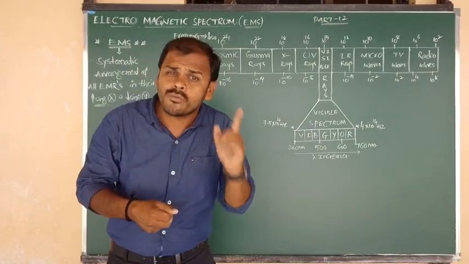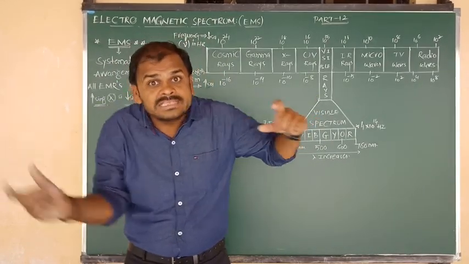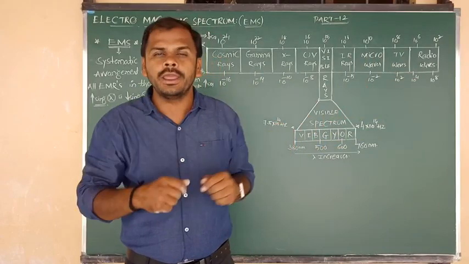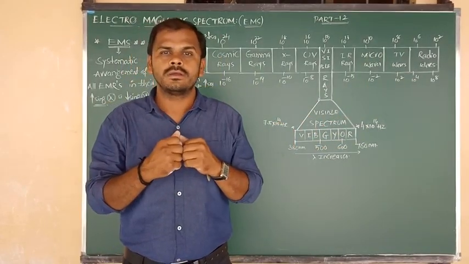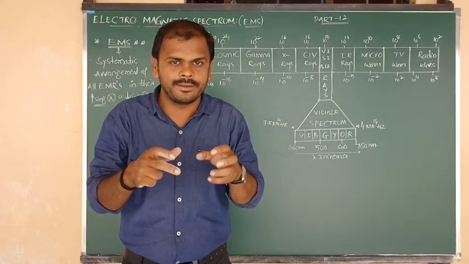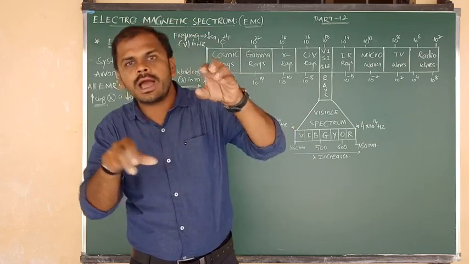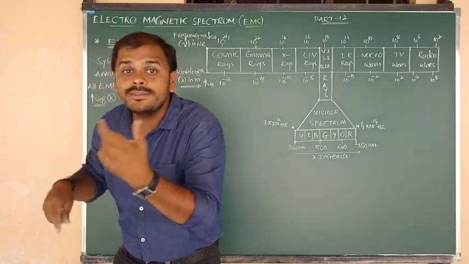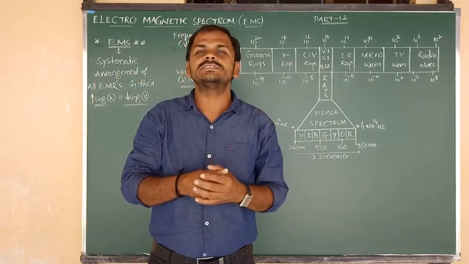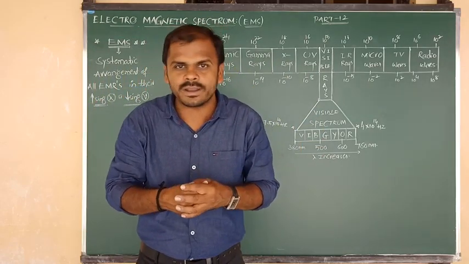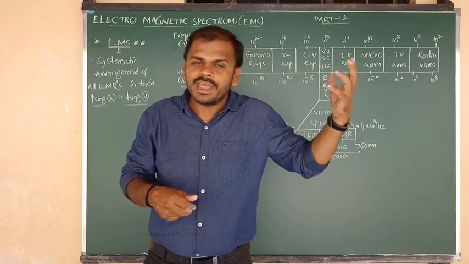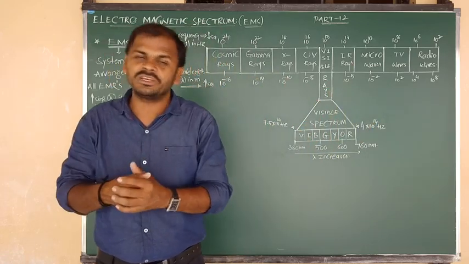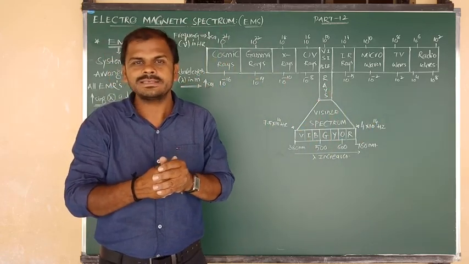The reason is only one thing: due to acceleration of electrically charged particles, they produce alternating electric and magnetic fields, and they are transmitted in the form of waves. Such waves we call electromagnetic radiations, and also electromagnetic waves. Yes sir, no?